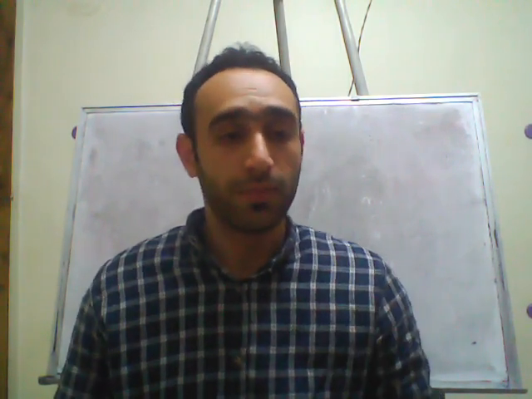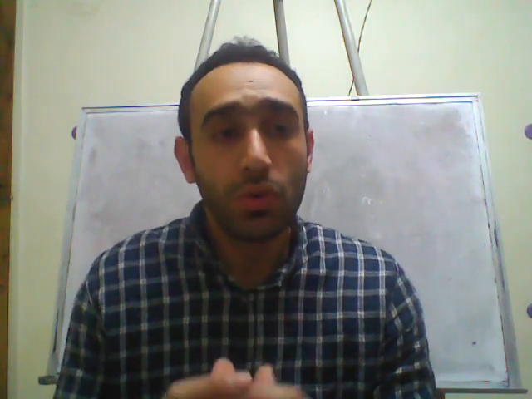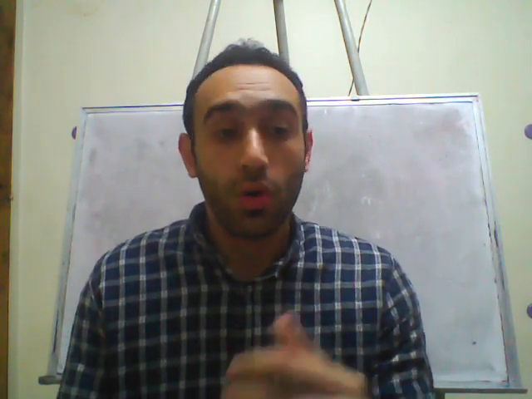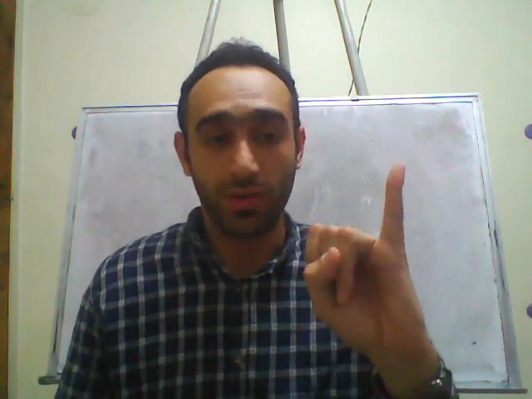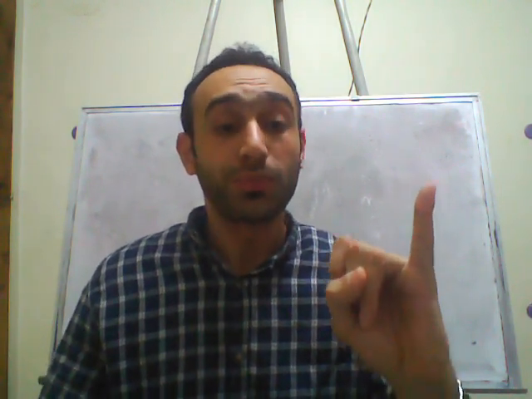First of them, the passive is used because we don't know the doer, we don't know who did the action, or the doer is very familiar or very well known. So we use the passive for this reason. And for this, we don't emphasize the person responsible for the action, but we focus on the action itself.